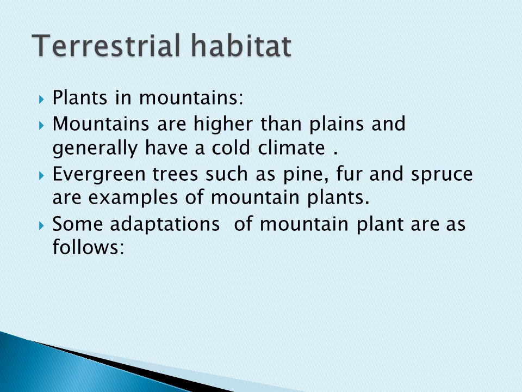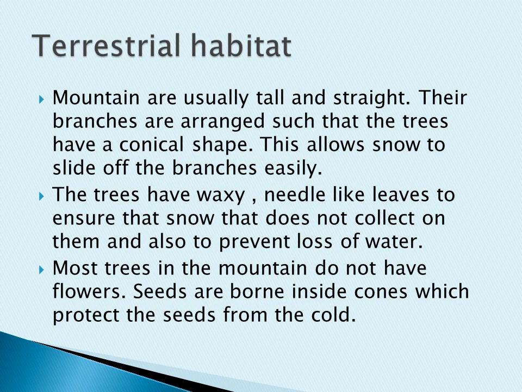So what are the trees we can find here? Pine, fir and spruce. These are the three types of big trees we can see, the evergreen trees. How are they adapting, how are the plants living in the mountain? Okay, let us see that. So usually in the mountain, the trees will be very tall and straight. Have you seen the mountain? Right or not? So the trees will be very tall and very straight.